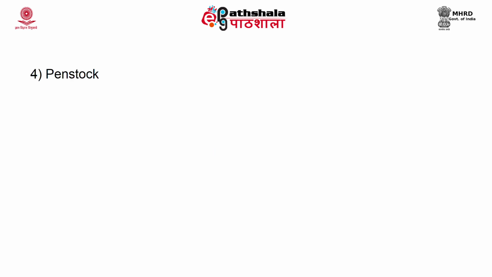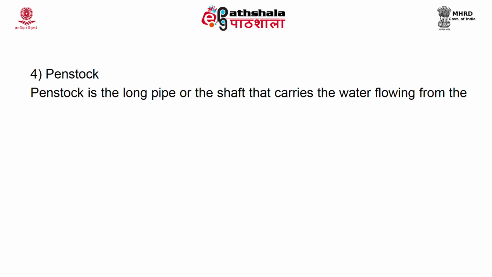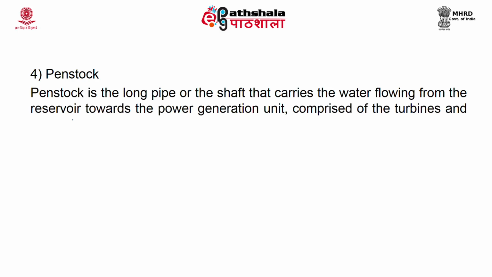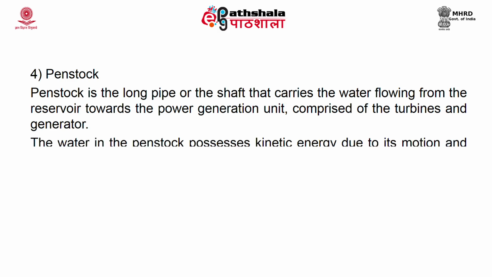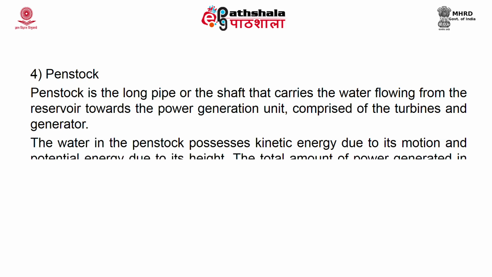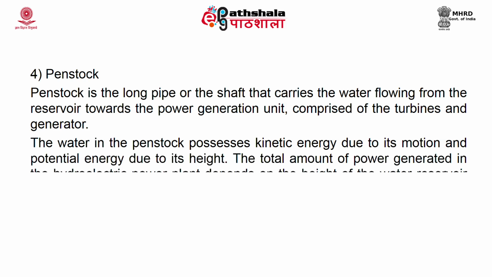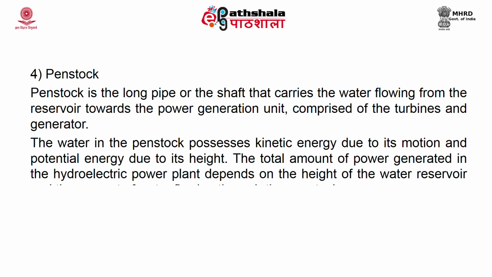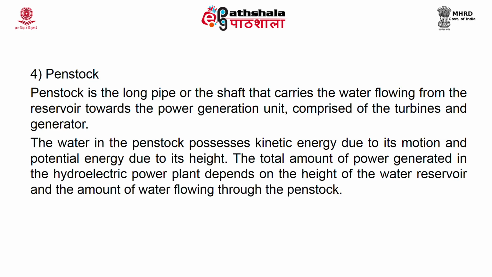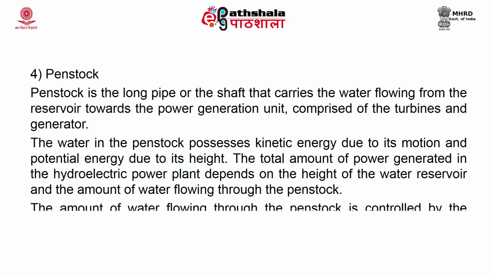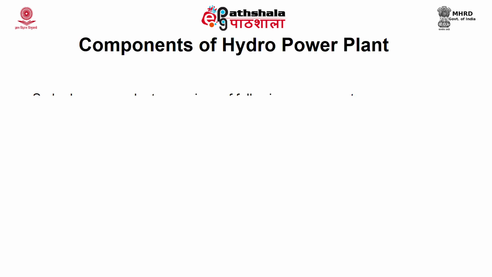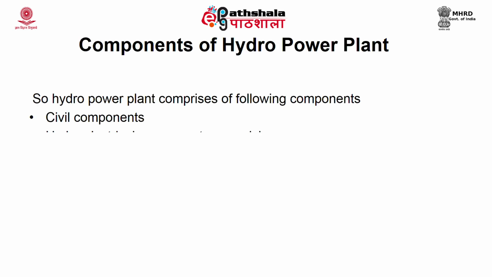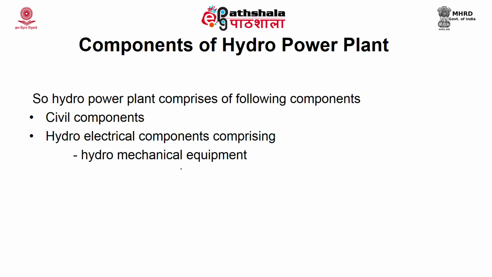Penstock is the long pipe or shaft that carries the water flowing from the reservoir towards the power generation unit, which comprises turbines and generator. The water in the penstock possesses kinetic energy due to its motion and potential energy due to its height. The total amount of power generated in the hydroelectric power plant depends on the height of the water reservoir and the amount of water flowing through the penstock. The amount of water flowing through the penstock is controlled by control gates. So, a hydropower plant comprises civil components and hydroelectric components with hydromechanical and hydroelectrical equipment.